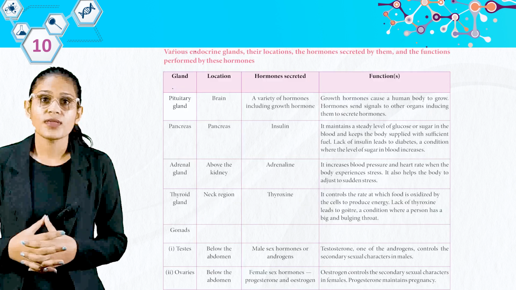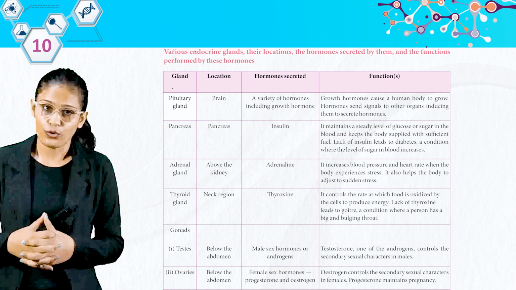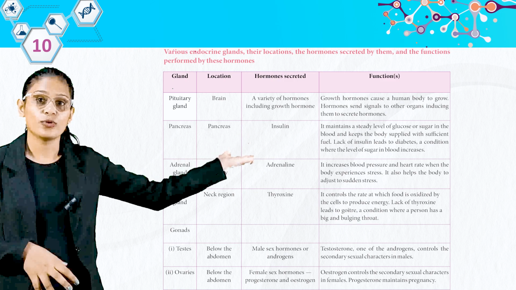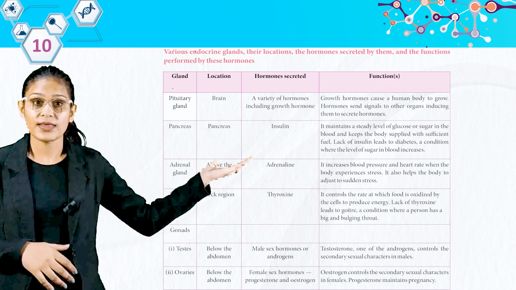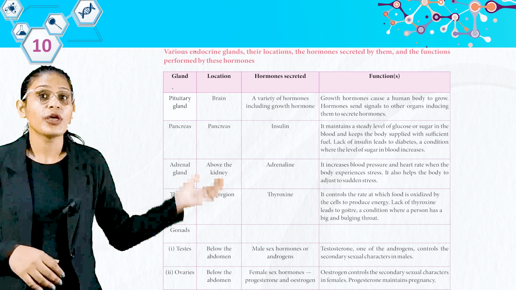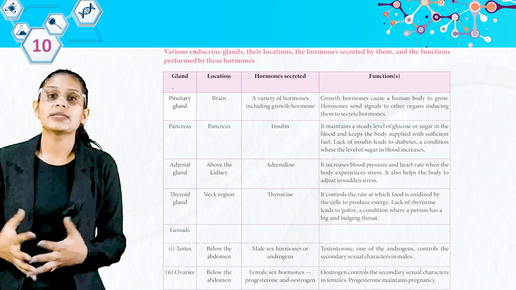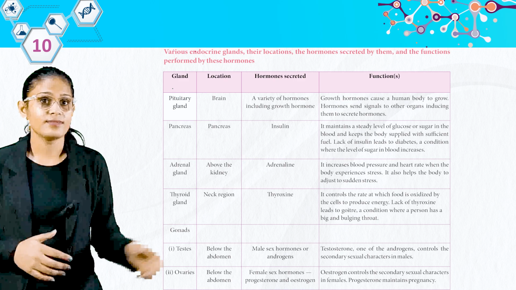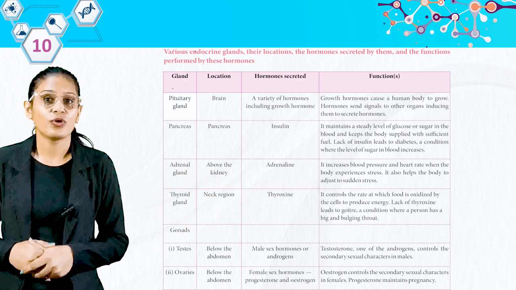Various endocrine glands, their locations, the hormones secreted by them, and the functions performed by these hormones. Look here, students, we have gland, location, hormones secreted, function. The first we have the pituitary gland, present in the brain, secreting a variety of hormones including growth hormone. Growth hormones cause the human body to grow. Hormones send signals to other organs, including them to secrete hormones.